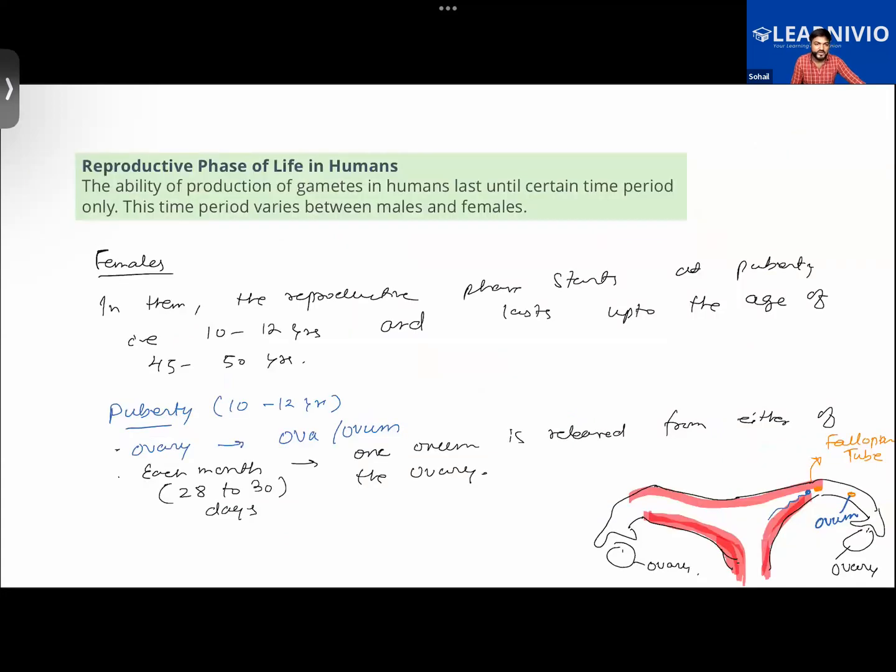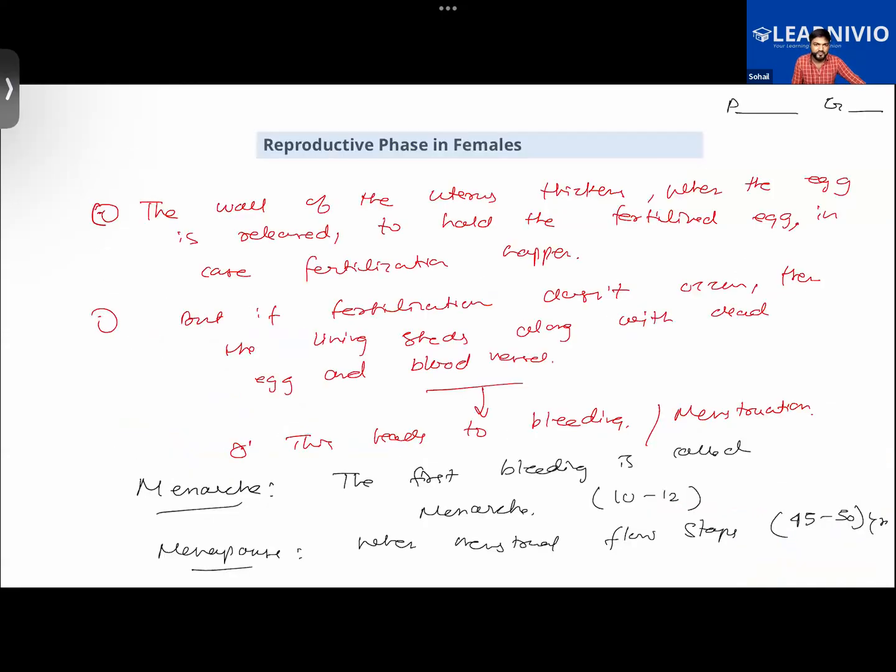We learned about the reproductive phase of life in humans. In the case of females, particularly, we learned that it starts at the age of puberty and lasts till the age of 45 to 50. Puberty begins in a woman by the age of 10 to 12. At puberty, the primary female reproductive organ, the ovary, will produce ova. Every month, about 28 to 30 days, one ovum is released from one of the ovaries.